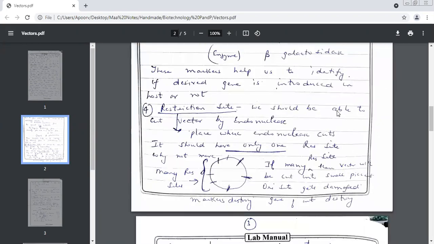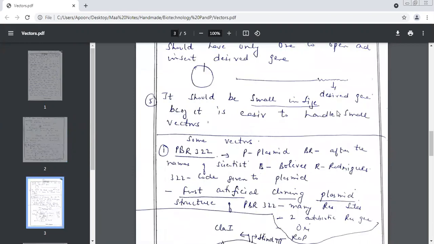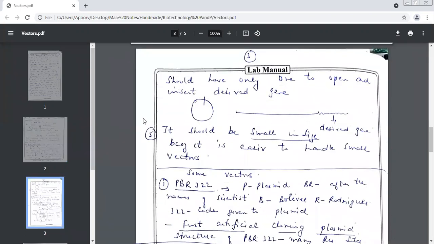Now we move on to the last characteristic. It should be small. Why should it be small in size? Why? Because it's easier to handle small vectors.